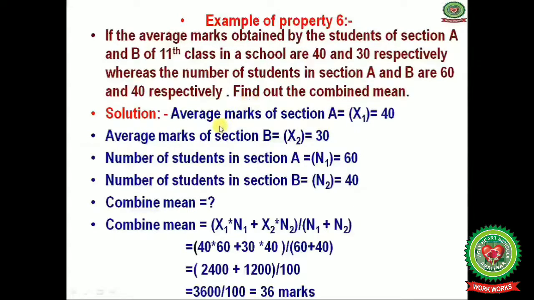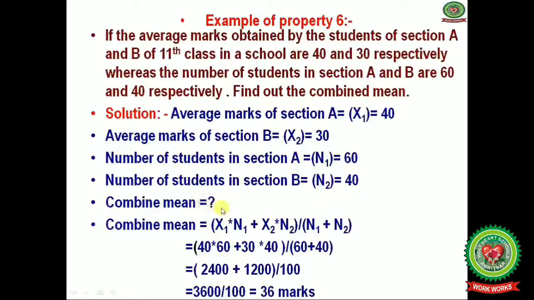First of all, the average marks of section A, denoted by x1, equals 40, it is given, and the average marks of section B, denoted by x2, equals 30, it is also given. Now the number of students in section A, denoted by n1, equals 60, and the number of students in section B, denoted by n2, equals 40, also given.